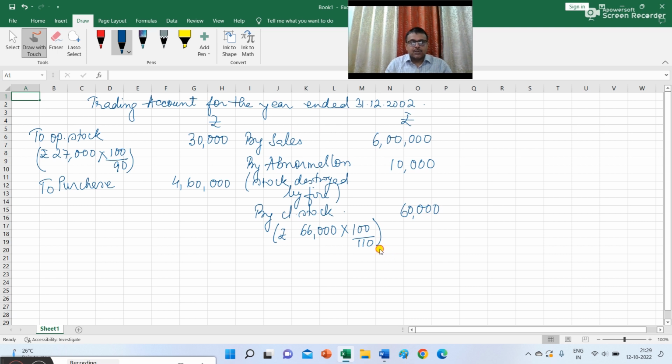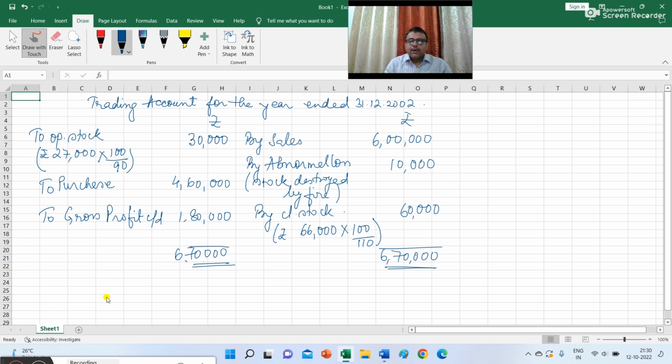Now the purpose of preparing the trading account for the previous year is to ascertain the gross profit rate. That is the rate of gross profit you have to calculate from the trading account of the previous year. So the gross profit here we calculated at rupees 1,80,000. So 6,70,000 is the total of debit and credit side, and the difference is 1,80,000 that represents the gross profit.